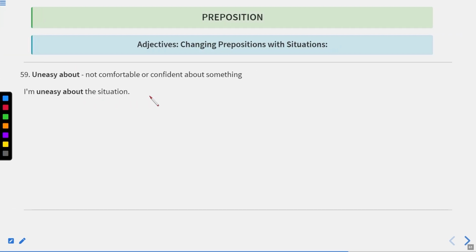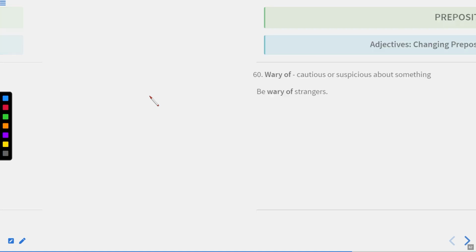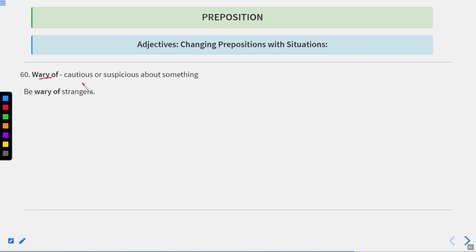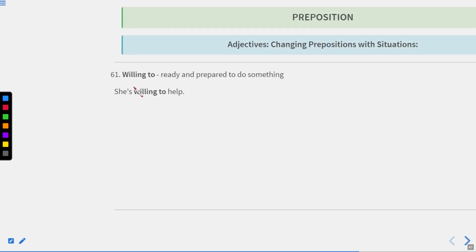Now let us move to the next one. This is 59, where it is written uneasy about. It means not comfortable or confident about something. I'm uneasy about the situation. The next one is wary of, cautious or suspicious about something. So be wary of a stranger. When we should be careful and suspicious about something, we can use wary of.